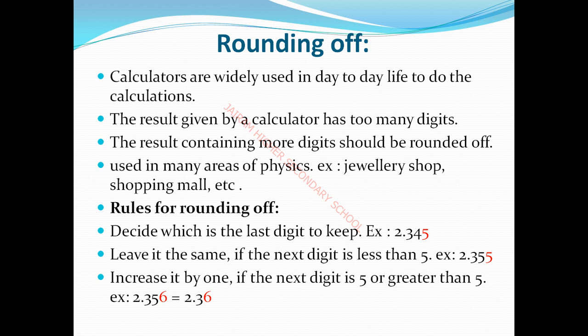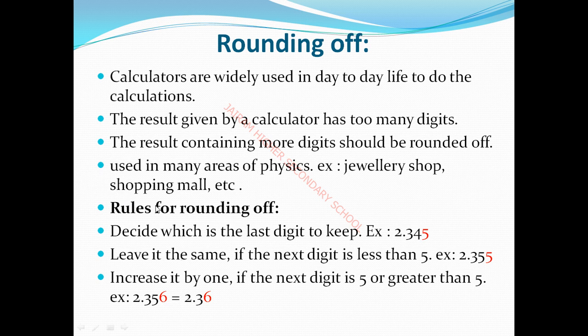Rounding off is used in many areas of physics. For example, jewelry shops, shopping malls, grocery shops, etc. we use calculators. If you go to shops, they do the calculation on a calculator. Calculators are used very widely. Okay. Rules of rounding off.